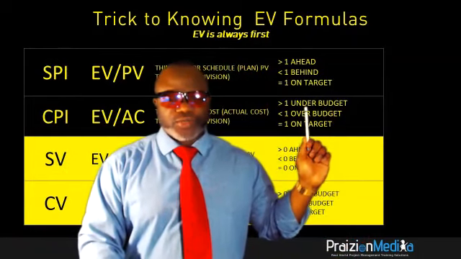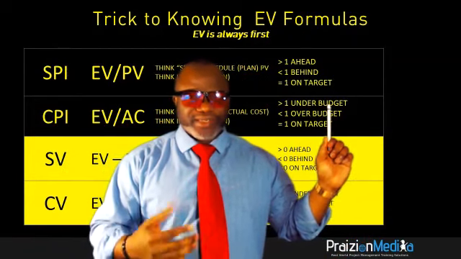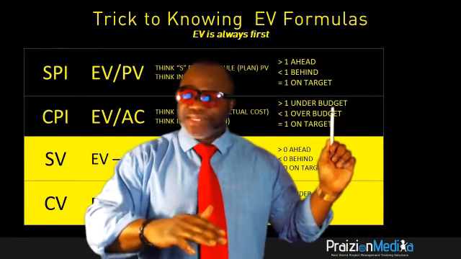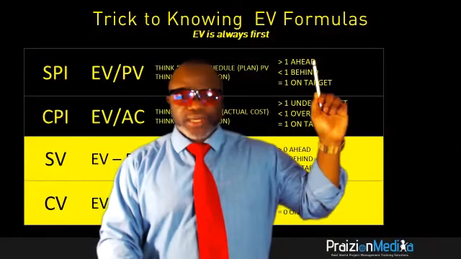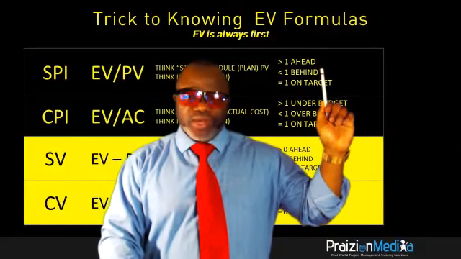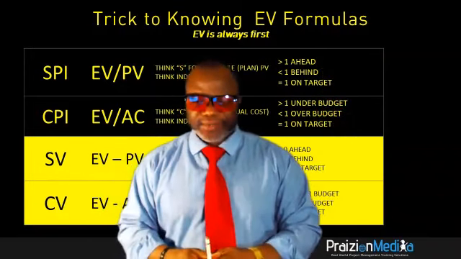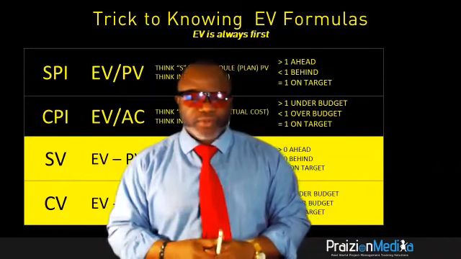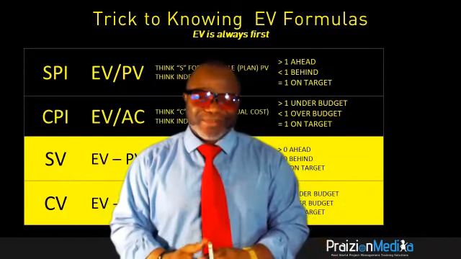Greater than 1 tells you it's a good performance in that you're under budget. Now, I know it sounds counter. Under sounds negative, but in case of cost, it's good. You want to be under budget. In case of schedule, greater than 1, you're ahead. So just remember, equals 1 on target, greater than 1, favorable, less than 1, unfavorable, under most circumstances.